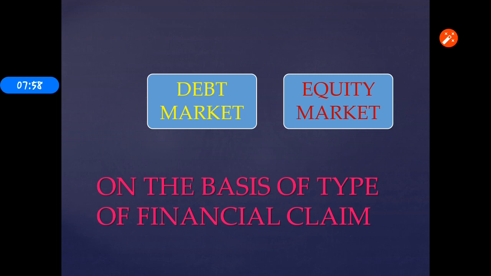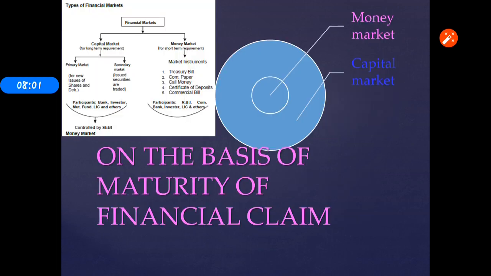Then the next concept is on the basis of maturity of financial claim. It is classified majorly in two parts: one is the capital market and another one is the money market. What is the capital market? The capital market deals in more than a year. Shares and debentures are all long-term financial claims. That is called the capital market.